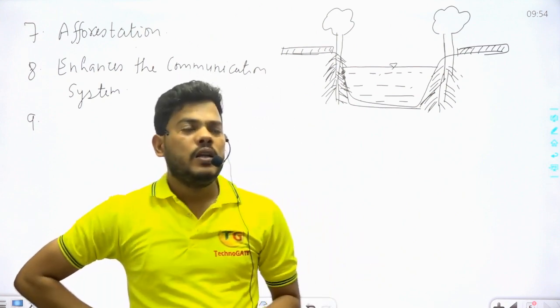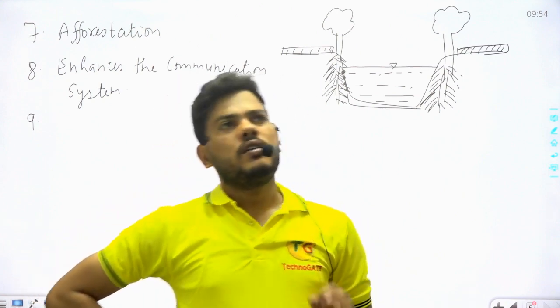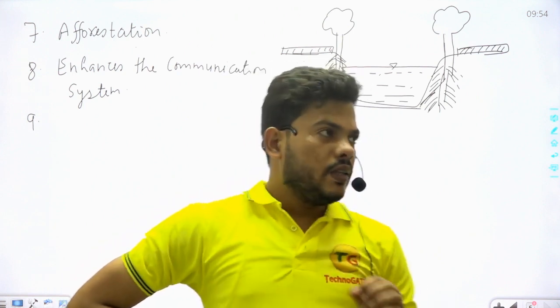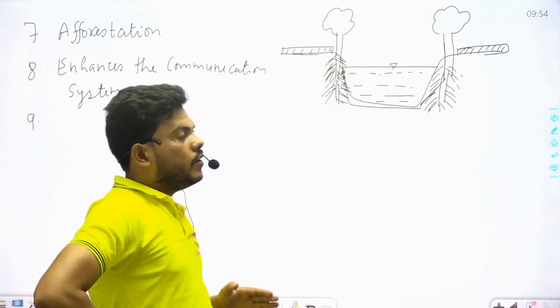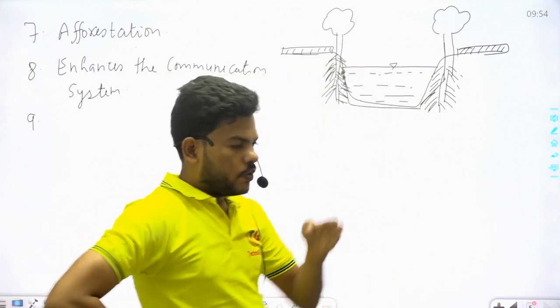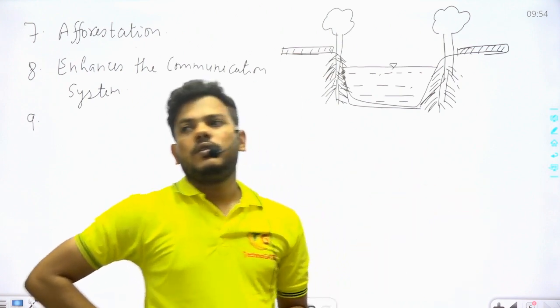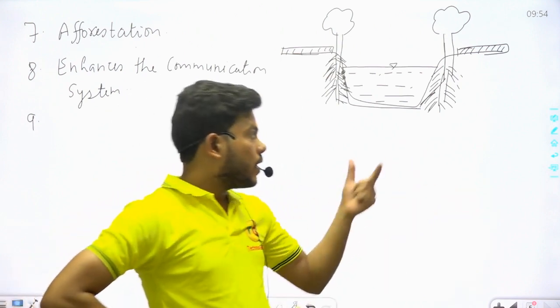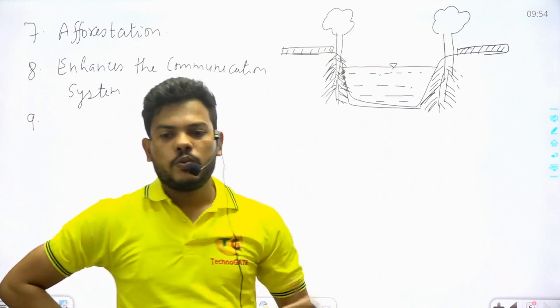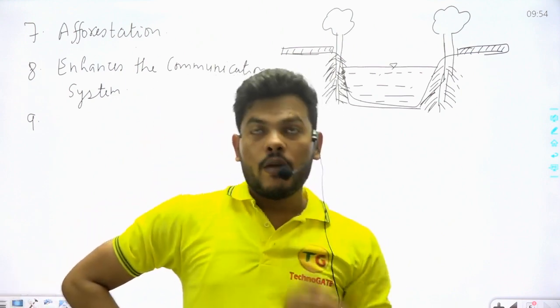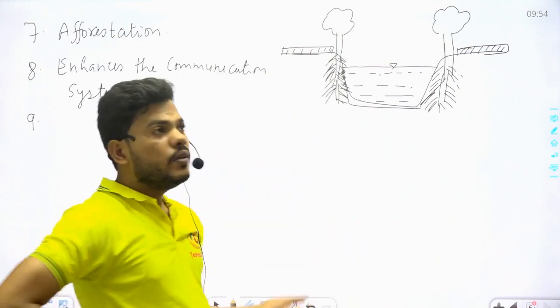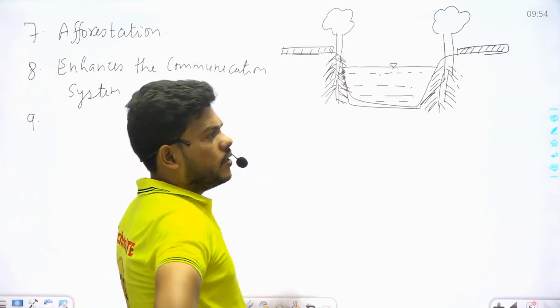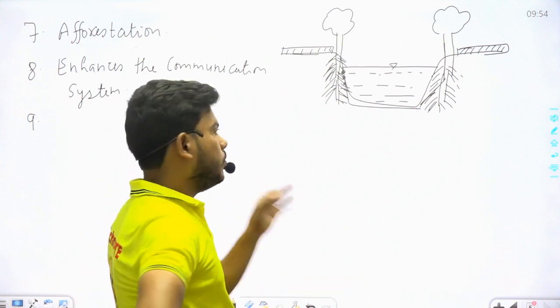We all can understand there is another mode, that is waterway. In this waterway, we can go from one point to another point through water. Means through canal we can transport from one point to another point, or through sea, or through river. There are many different types of waterway.